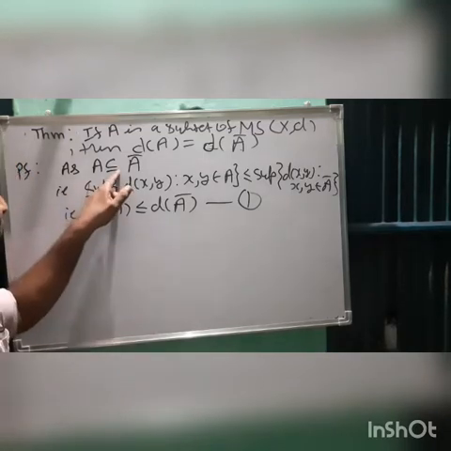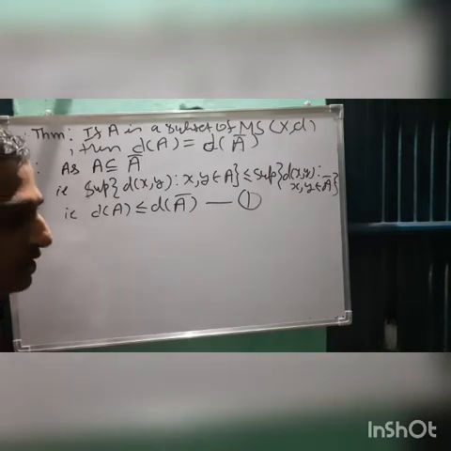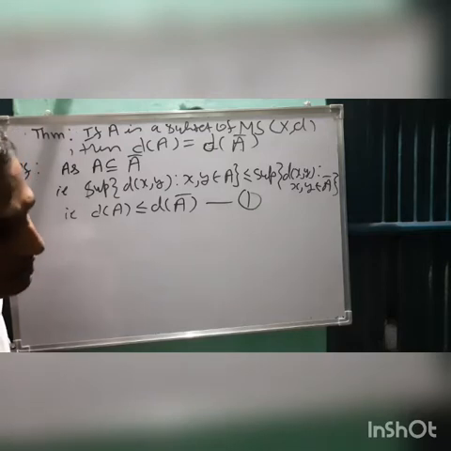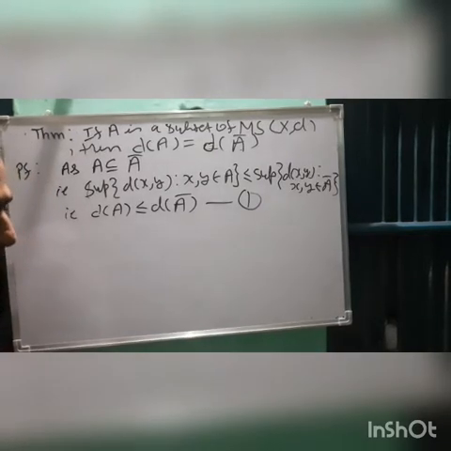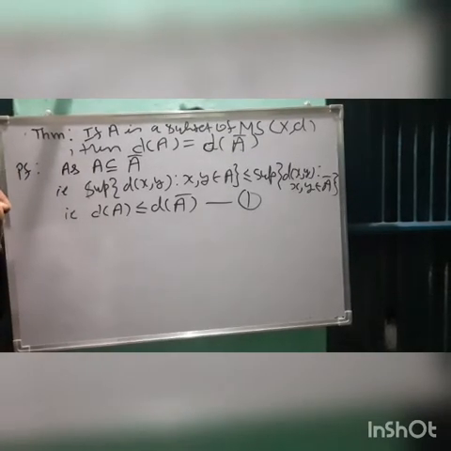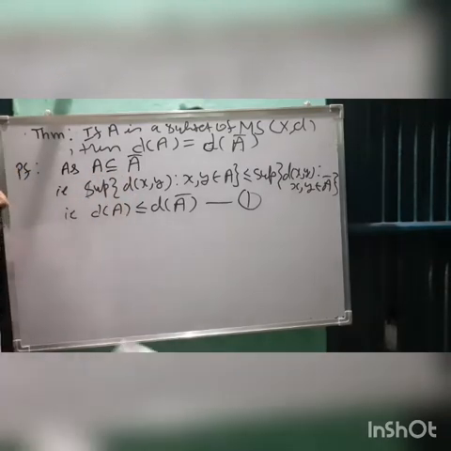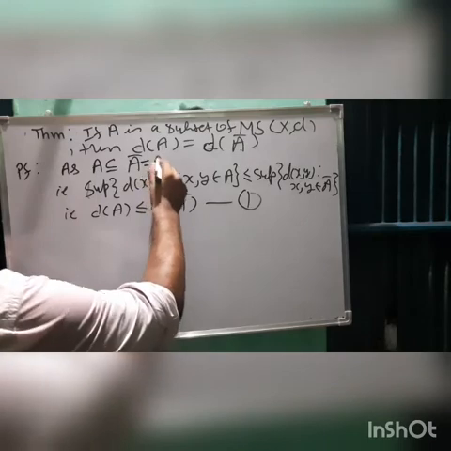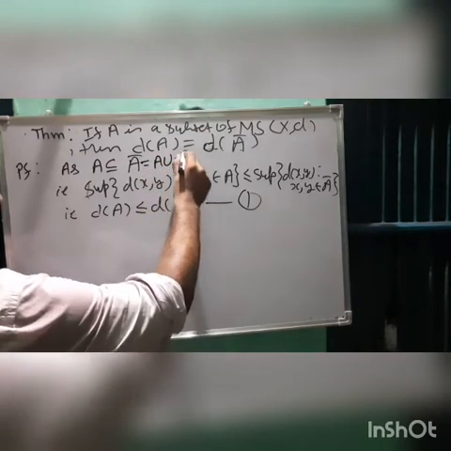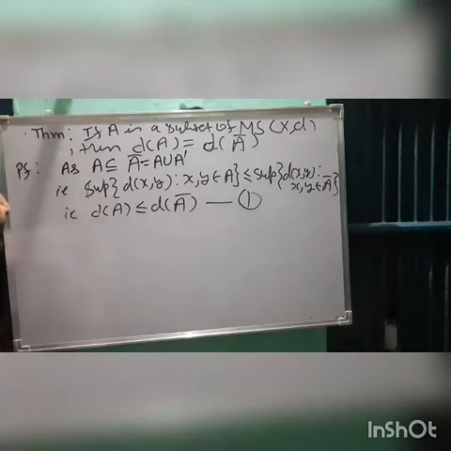As we already know that A is contained in A closure. A closure is what? A set together with all its limit points is known as closure of that set. Set उसके सभी लिमिट पॉइंट उसमें जोड़ दें तो going to be A closure. So this we already know that every set is contained in A closure because definition of A closure is nothing but A union A prime, that means derived set of A.